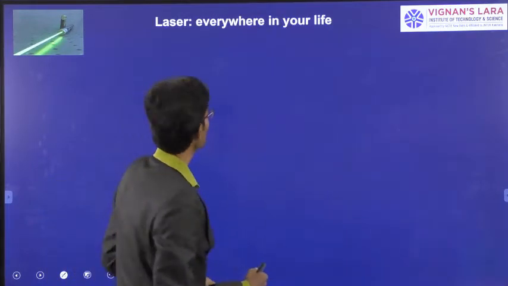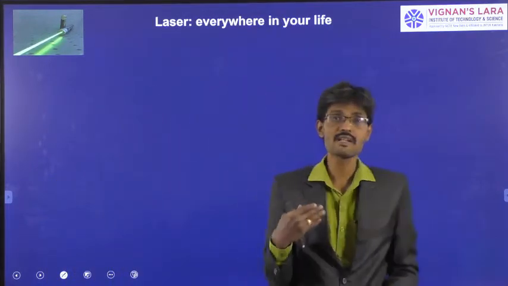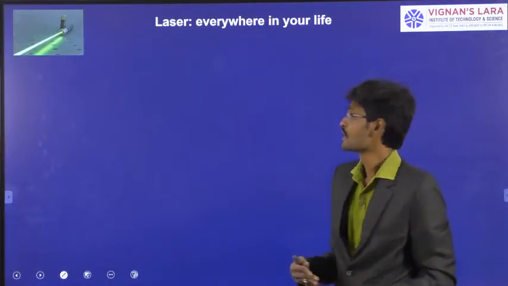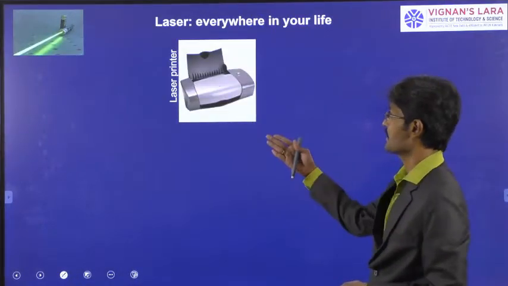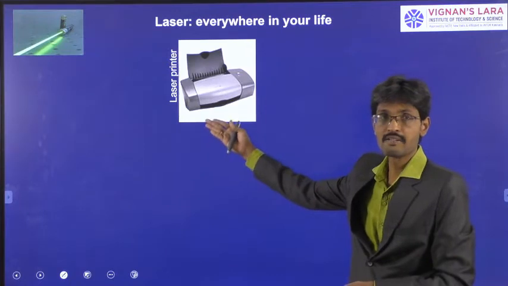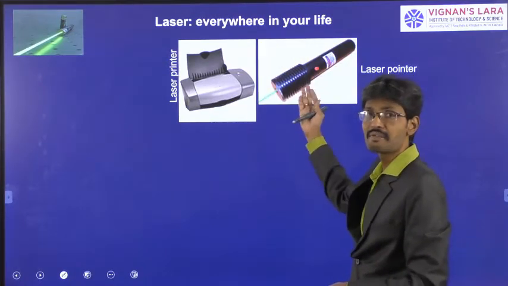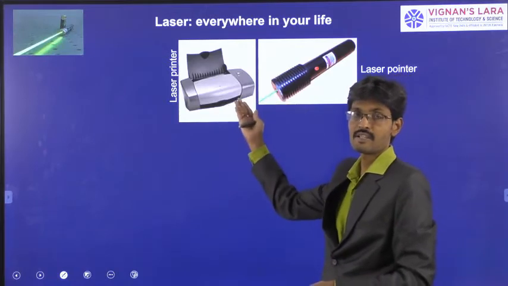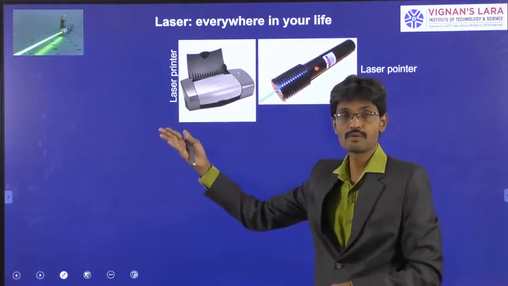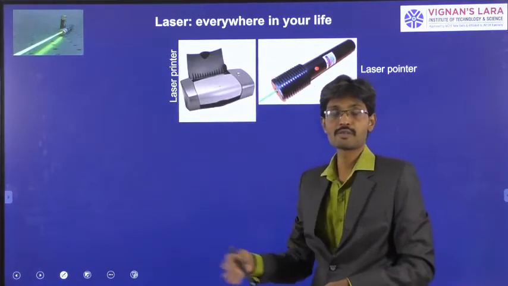If we see some of the applications, where can we see these lasers? You can see laser in laser printers and laser pointers, and these are some of the commercial applications. We have other commercial applications also, like laser shows, where we use lasers to display the shows.